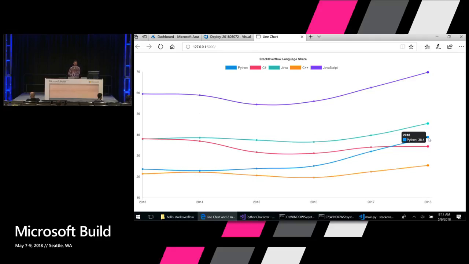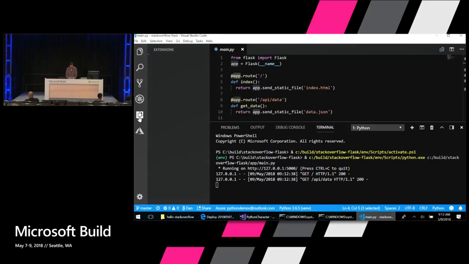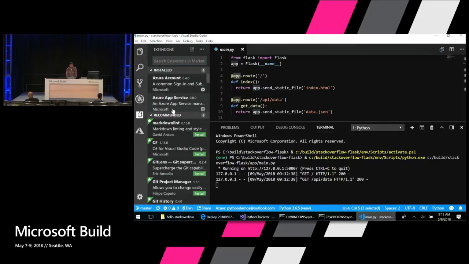Okay, so we want to take this app and now host this on a website so I can share these results with the world, and everyone can come and see what the Stack Overflow data is over the past few years. Okay, so I'm going to Control-C here. I've got a few extensions installed with VS Code that are going to help me do this. I've got the Azure App Service extension, as well as the Docker extension. Those two together will allow me to take my Python code, Dockerize it, and deploy it to Azure App Service.